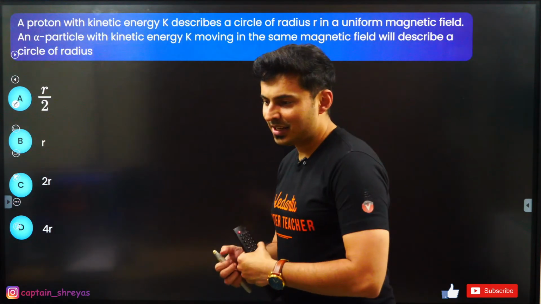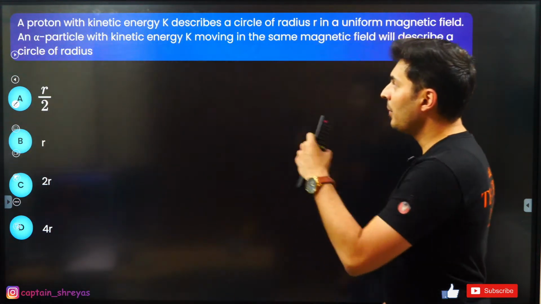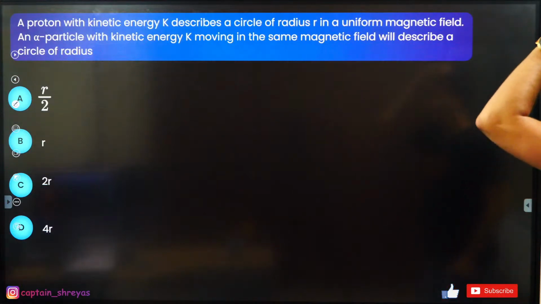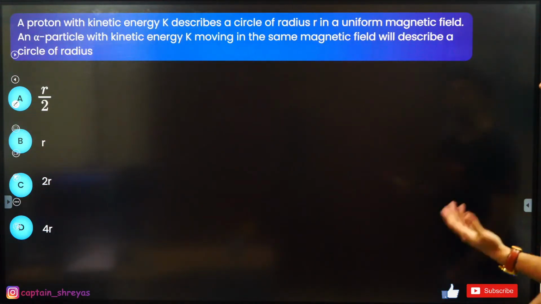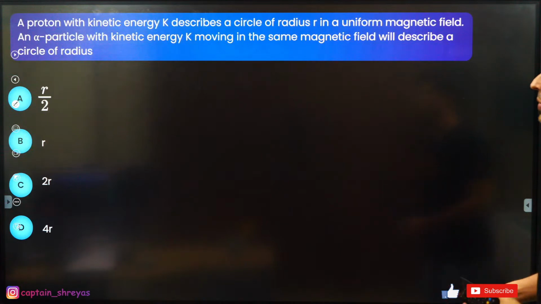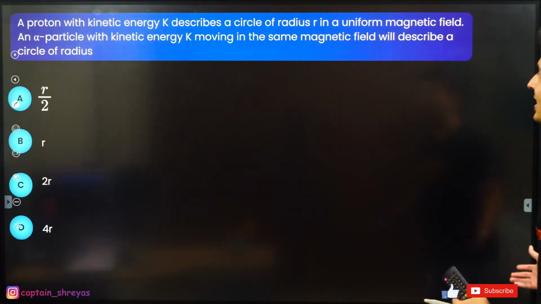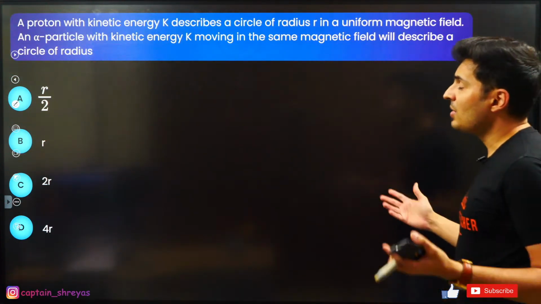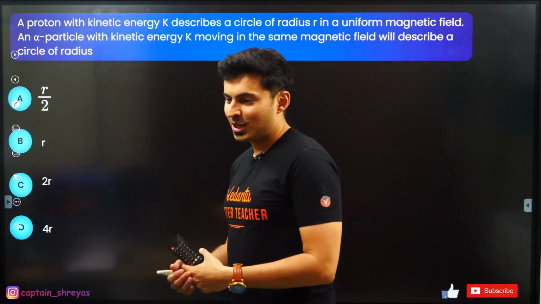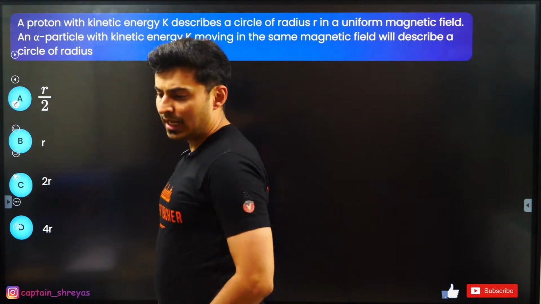Okay, let's begin with the next question. A proton with kinetic energy K describes a circle of radius R in a uniform magnetic field. An alpha particle with kinetic energy K moving in the same magnetic field will describe a circle of radius how much, guys? Come on.